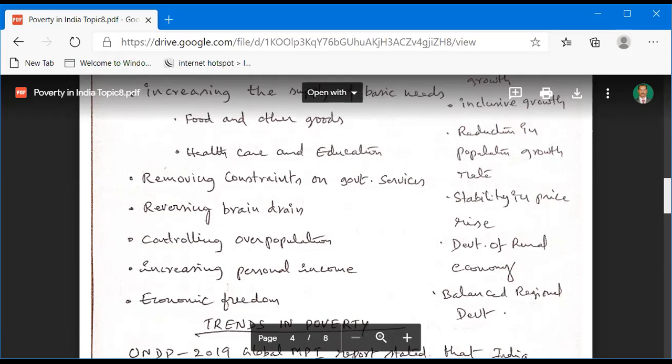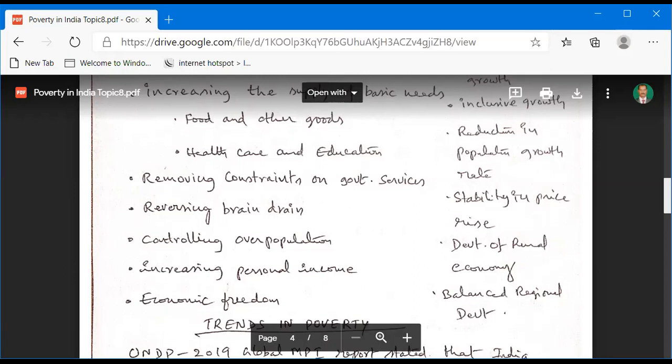And increasing personal income. So if you have extra income, your per capita income also increases. That is called personal income. So increasing personal income leads to eradicating poverty, and economic freedom also.